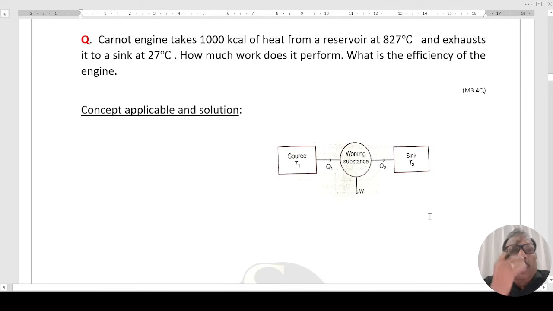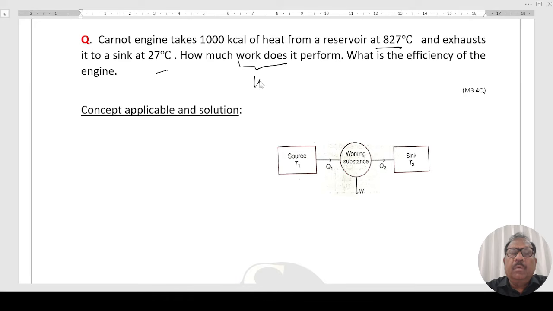Question is, a Carnot engine takes 1000 kilocalorie of heat from a reservoir at 827 degrees centigrade and exhausts it to a sink at 27 degrees centigrade. How much work does it perform? What is the efficiency of the engine? We have to find two parameters, W and efficiency.